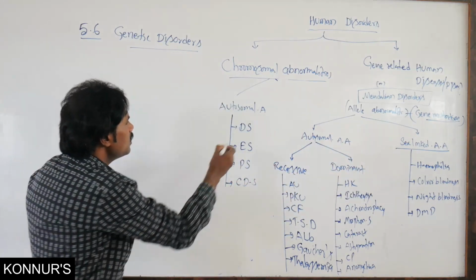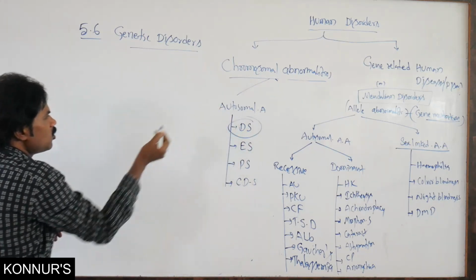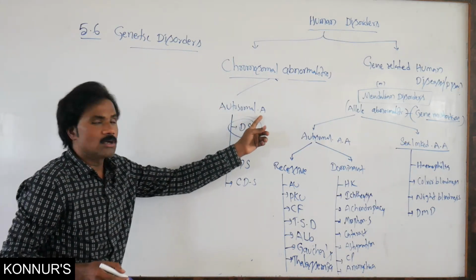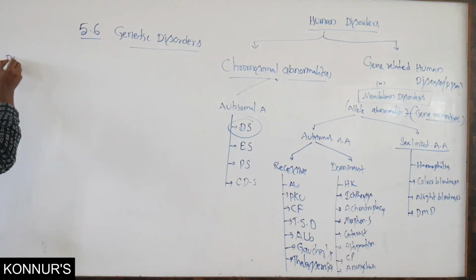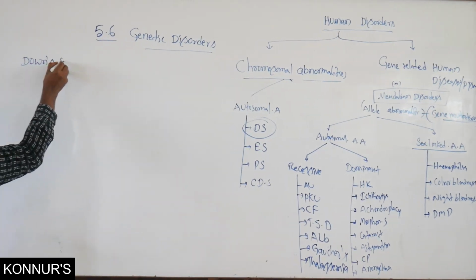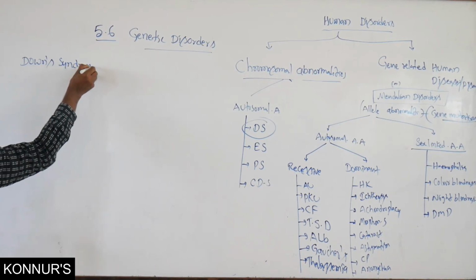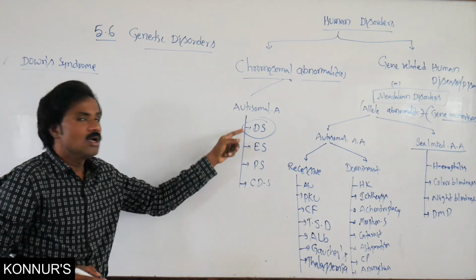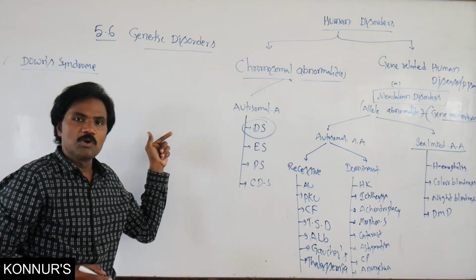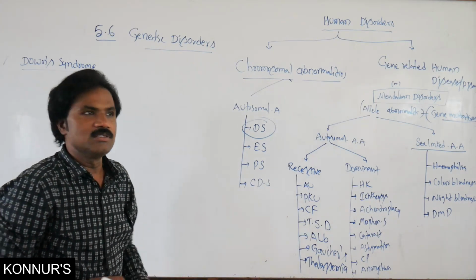In this, among the chromosomal abnormalities, one is Down syndrome. It is one among the aneuploidies, otherwise called Mongolism.